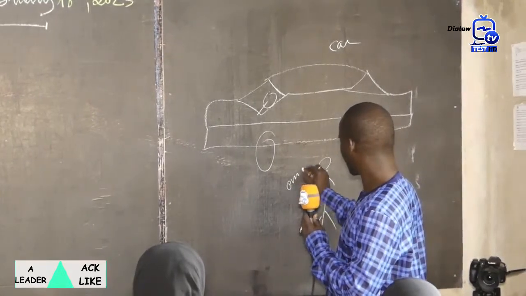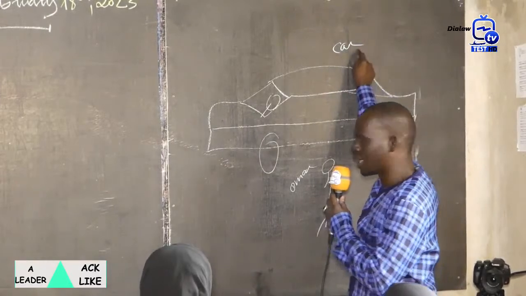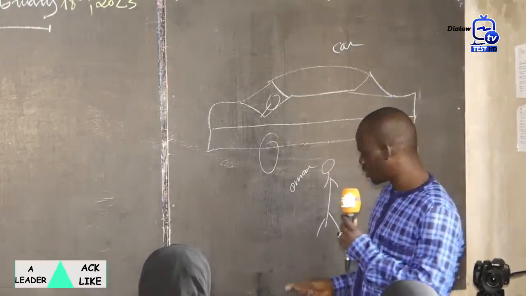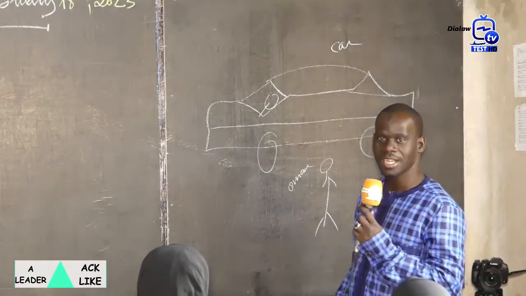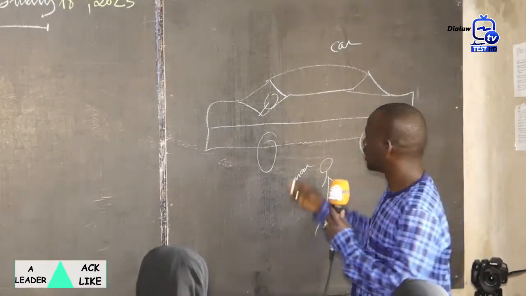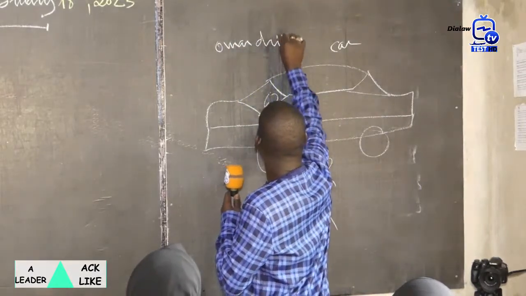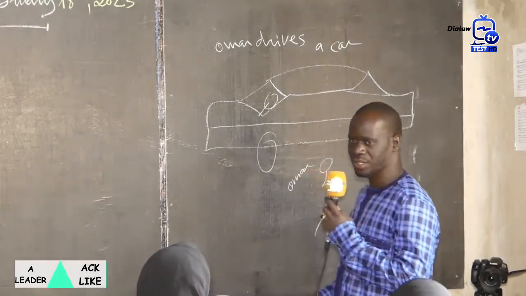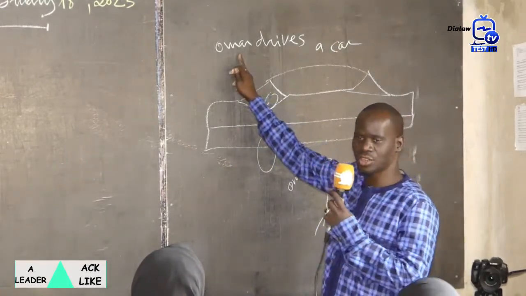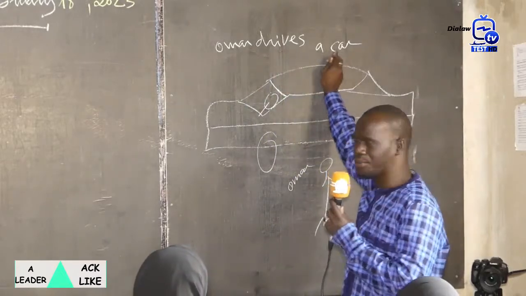So you take Omar. We have a car. What can Omar do with the car? Omar drives a car. So we make the sentence here. Omar drives a car. Here, the subject is Omar. The verb drives, a car, object.